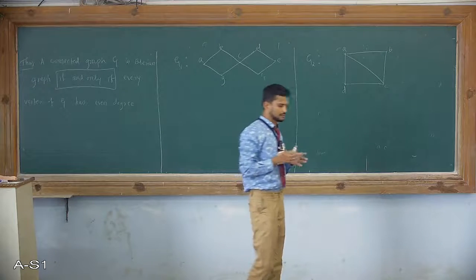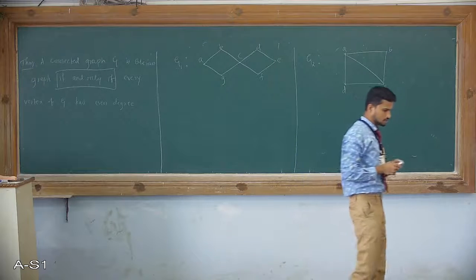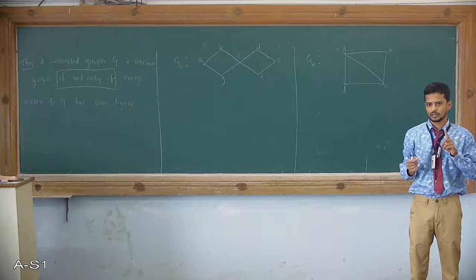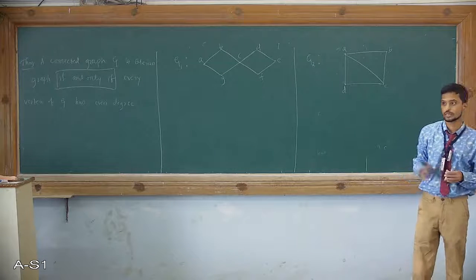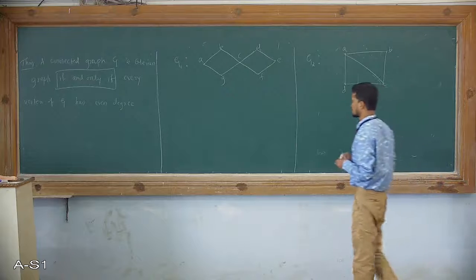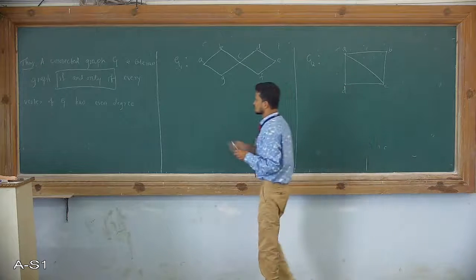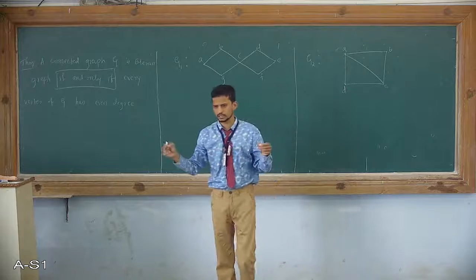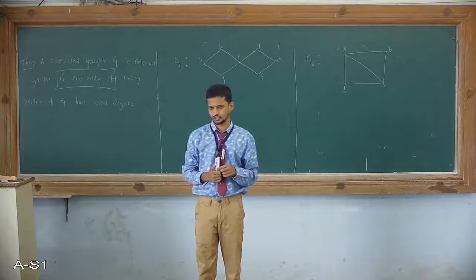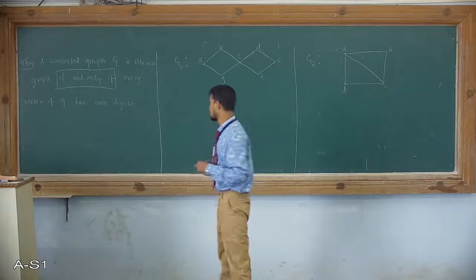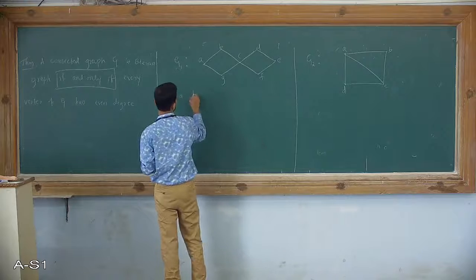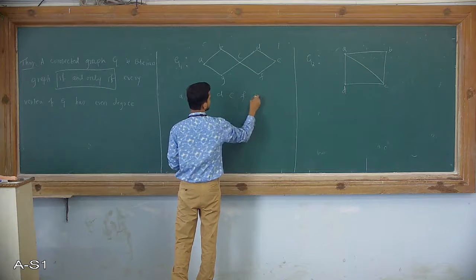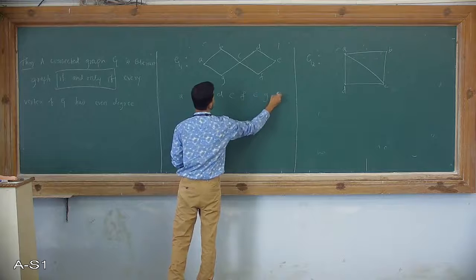What is the definition? Right now I have gone through: there exists an Eulerian circuit, then that graph is called an Eulerian graph. So to prove that, we need to construct a vertex-edge sequence, that is a path. I will name this as A, B, C, D, E, F, C, G and A.